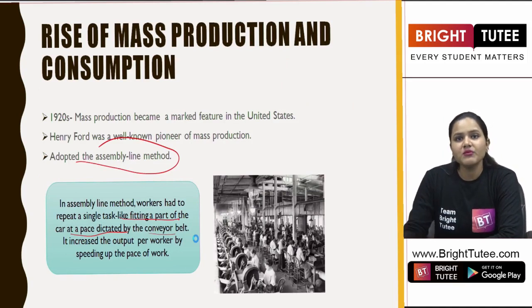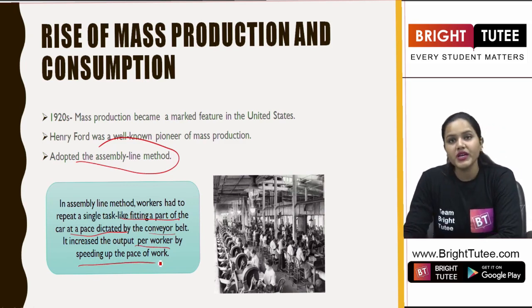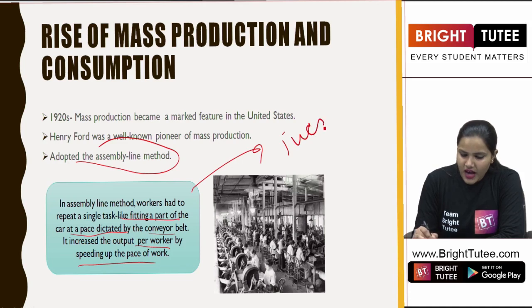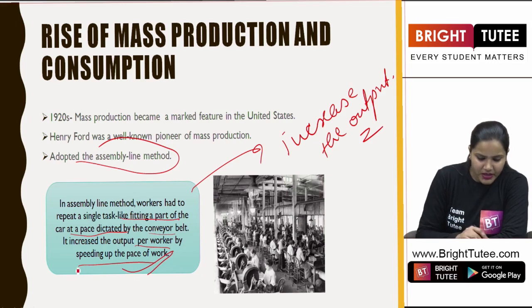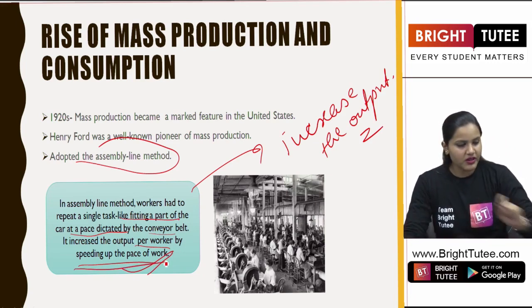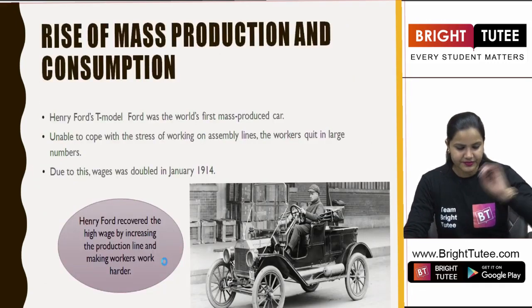Now, why is this assembly line method used, students? It increased the output per worker by speeding up the pace of work. So, the main idea was to increase the output of workers. And that's why the assembly line method was being used here, right? And how did this happen? It happened by speeding up the pace of the work, and it was dictated by the conveyor belt here.